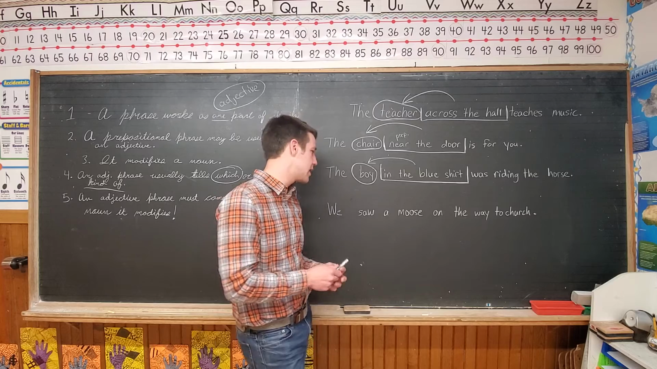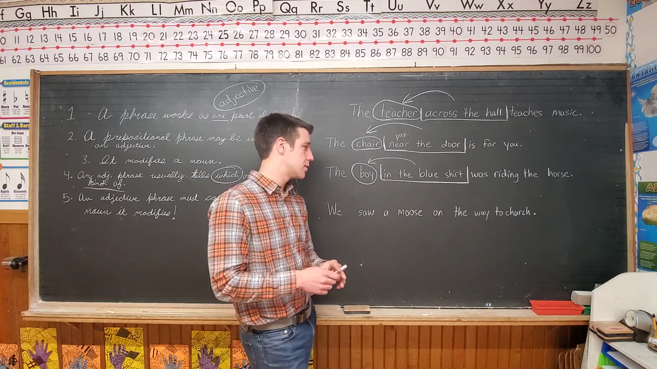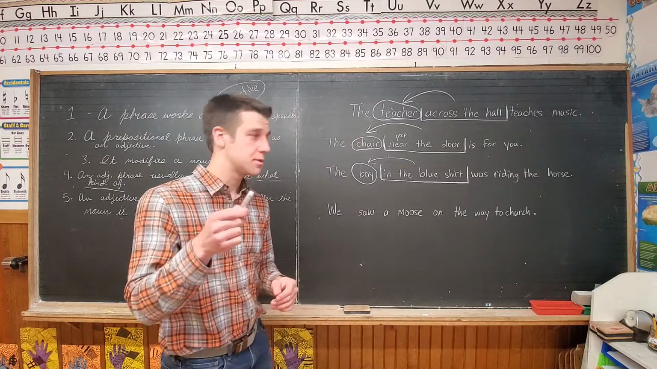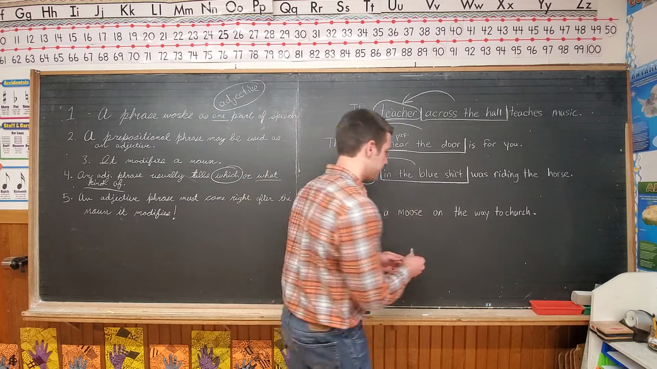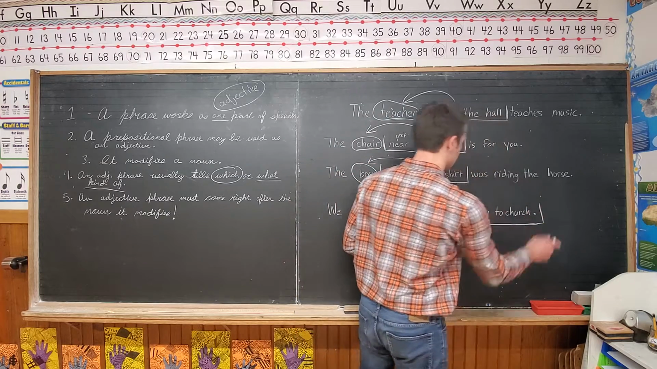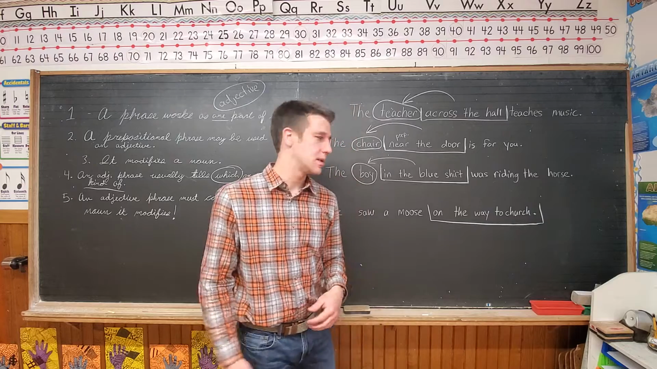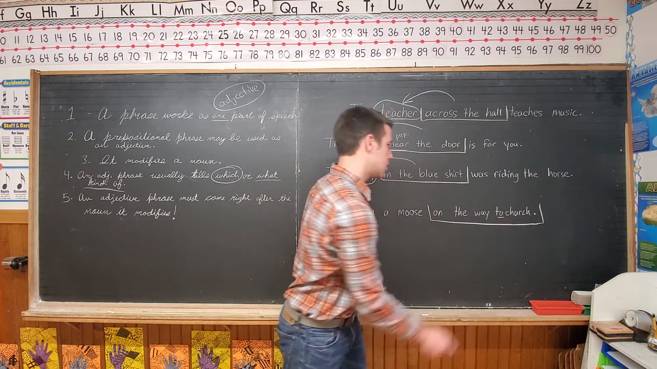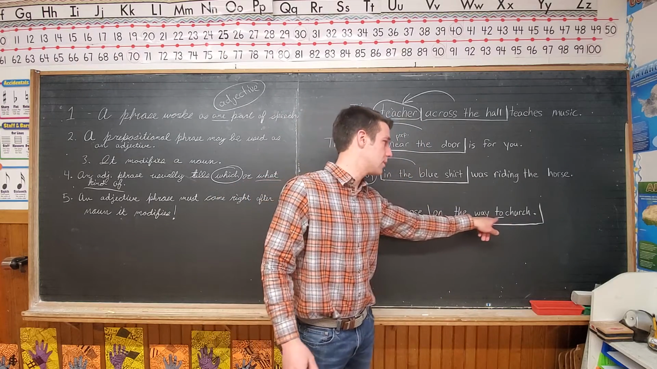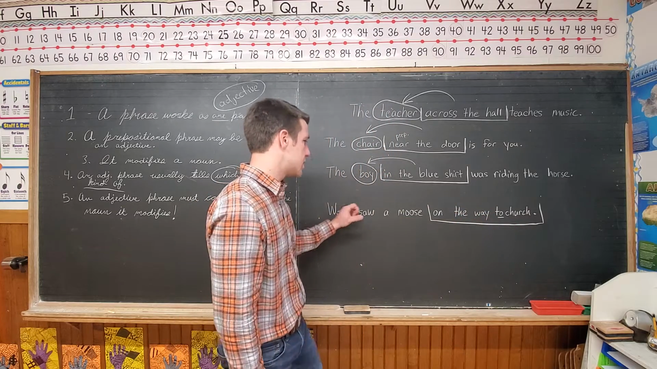So what is a better way you could word this sentence? You could maybe put the prepositional phrase. Let's find the prepositional phrase first. On, right? On is a preposition. On the way to church. Well, I'll tell you something. In this sentence, there are two prepositional phrases. See this word? To. On the way to church. But we're just going to combine it into one. We saw a moose on the way to church.